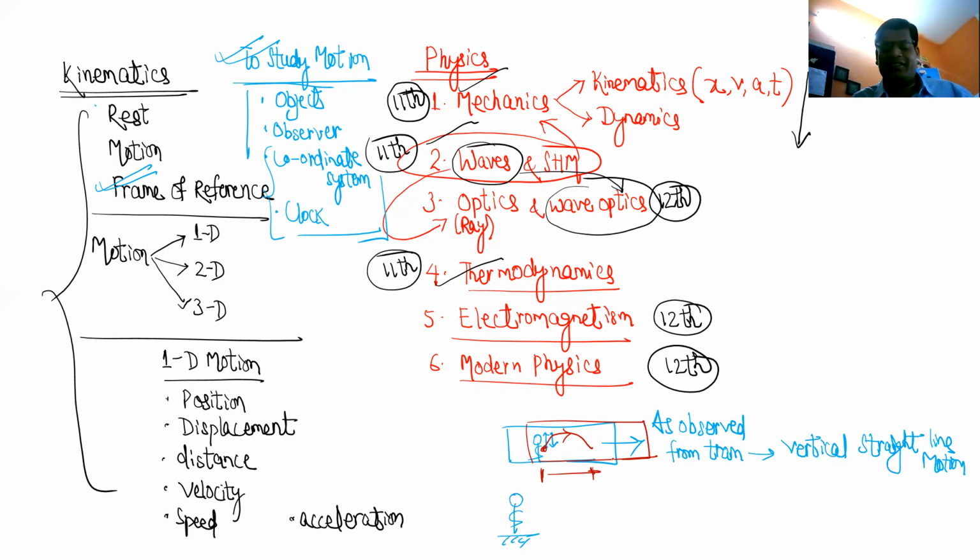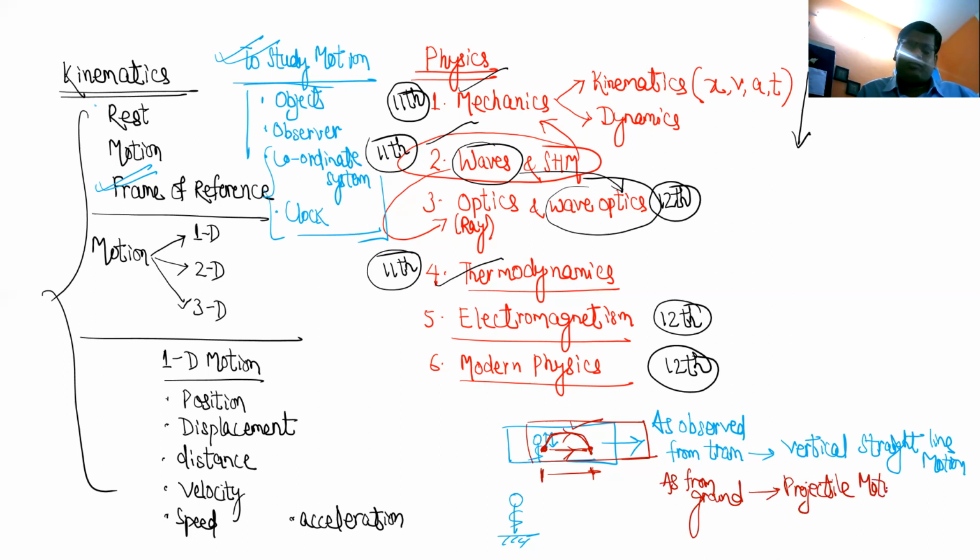isn't it? Yes, sir. So now the person standing on ground feels you threw the ball here, and when you went here, the ball came to your hand. So the ball has gone like this, and you have gone like this. So he feels this is the path of the ball. So as observed from ground, you feel the motion of the ball is projectile motion.